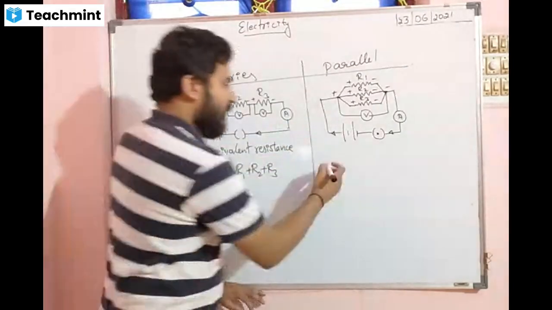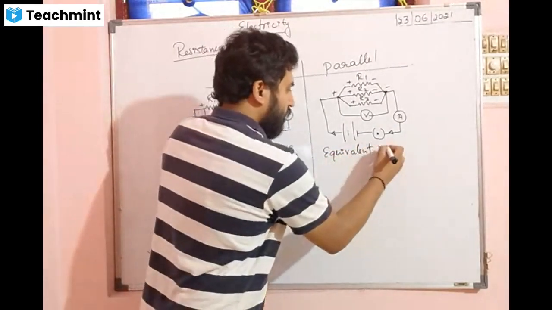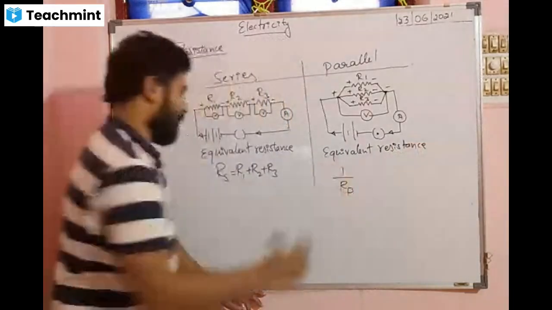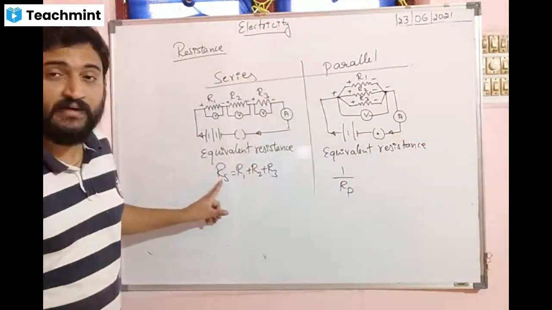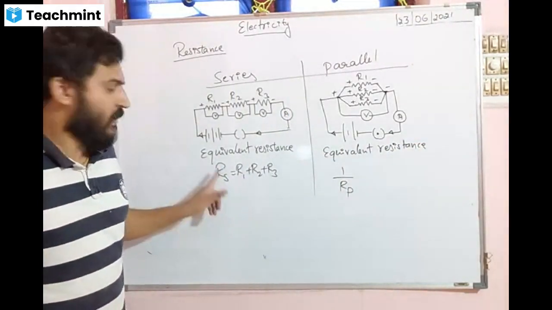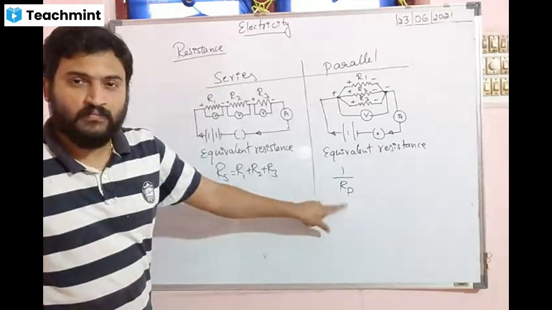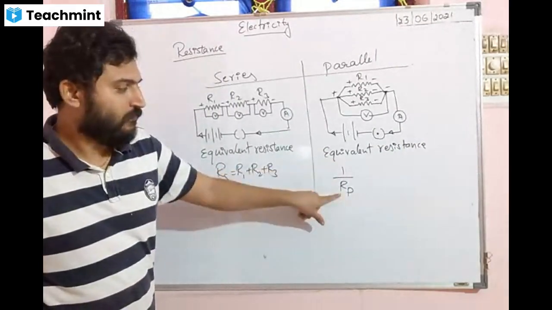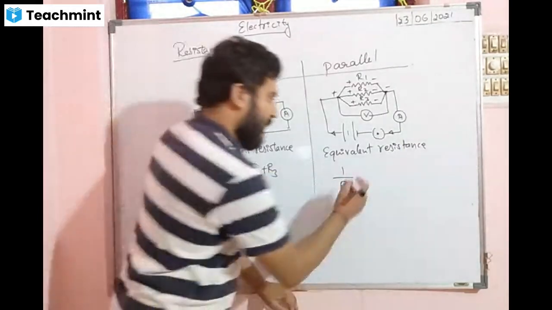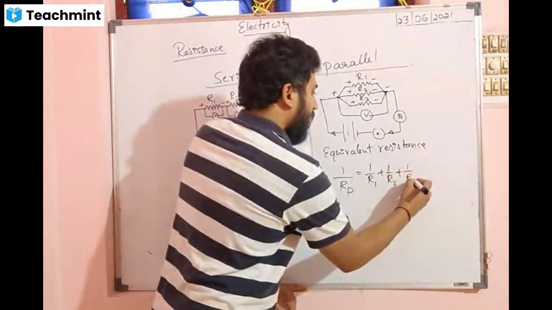Similarly, coming to the other side, if you want to find the equivalent resistance, here you will get 1 by Rp. What is Rs? Equivalent resistance connected in series. Rp means equivalent resistance connected in parallel. So 1 by Rp is equal to 1 by R1 plus 1 by R2 plus 1 by R3.